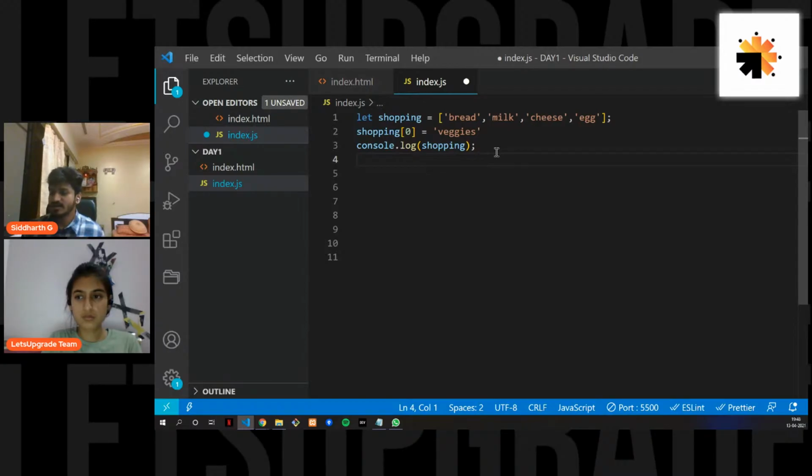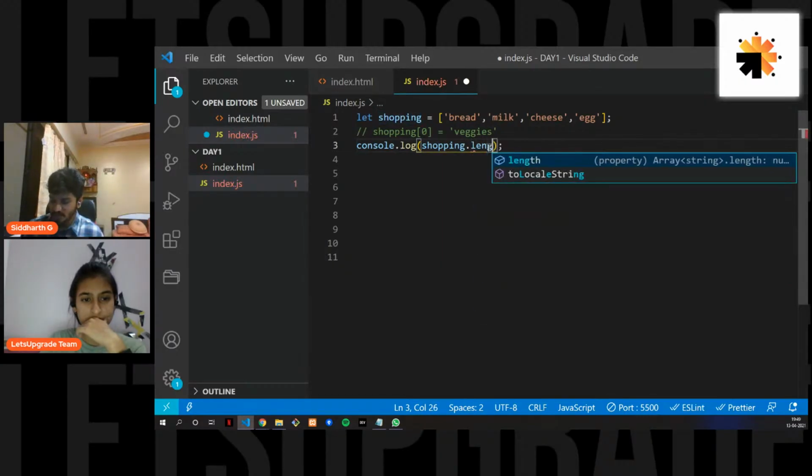So what if you get a code? For example, in C++ or C, you must have seen this when you were in engineering. You get a program to find the length of the array or something like that. So you used to use for loops or while loops, increment it, print the value at the end, and return the result. Now in JavaScript we have this method, which is length. So let's count the length of the array.